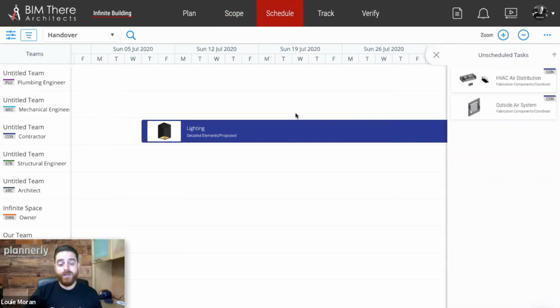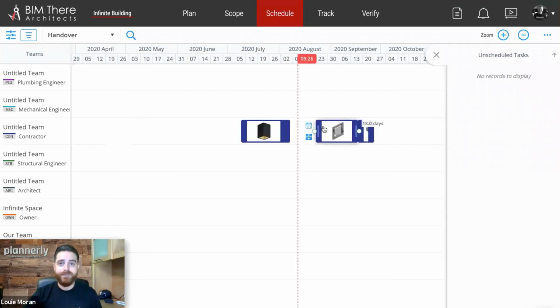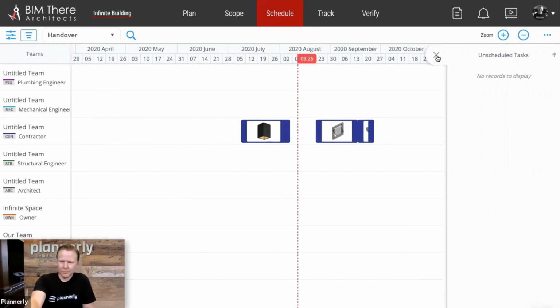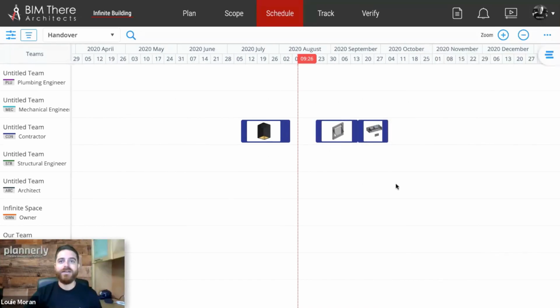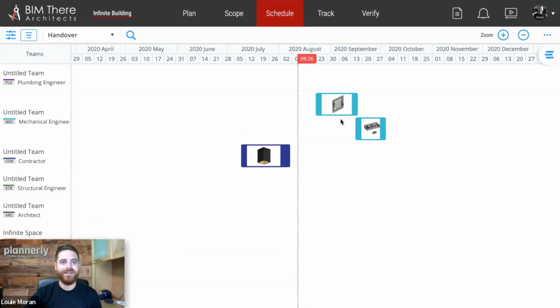Yeah, I think one of the things that we talked about was how teams usually have to manage this themselves. They have to recreate the schedule themselves for one person. It's up to one person to create, and it's up to one person to manage the progress updates and such. So definitely begin to schedule each of those tasks on their own. I'm adding more HVAC equipment to the contractor. You're giving me more tasks, it looks like. Oh, yeah, I should put that here. There you go. Okay. There we go.